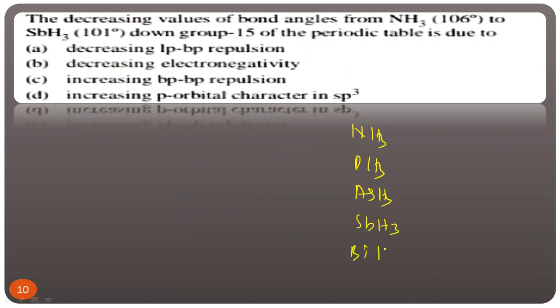Now the decreasing value of bond angle. We know when we move from NH3, PH3 to AsH3 to SbH3 to BiH3, then what will happen? All have hybridization sp3, but the bond angle decreases. What is the reason? Drago rule, and basically, electronegativity decreases. So better you tick the B option, decreasing electronegativity. Clear?